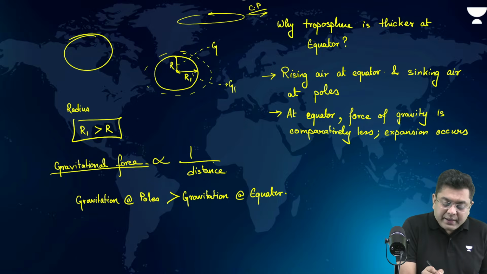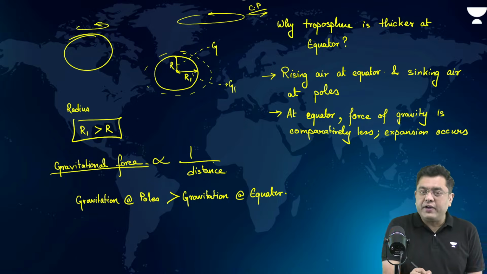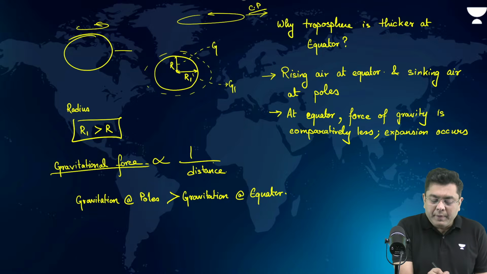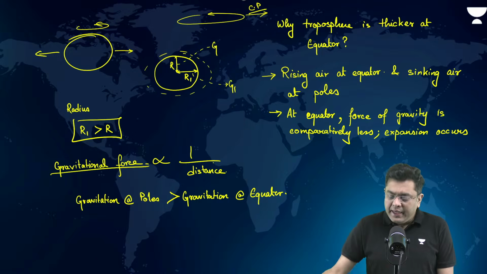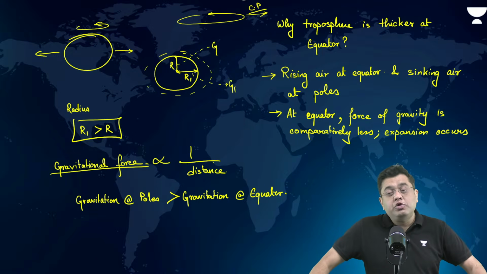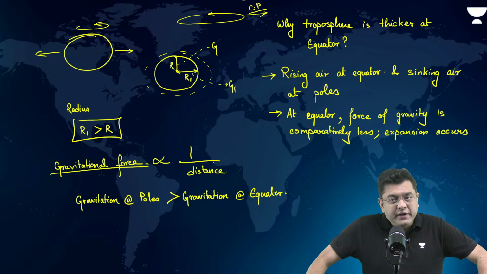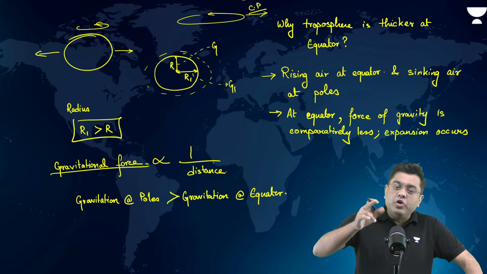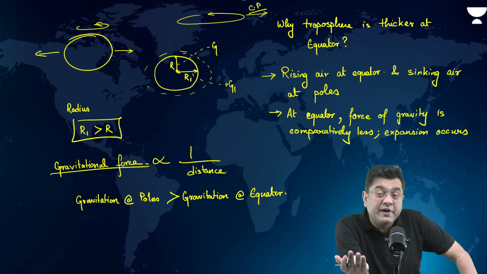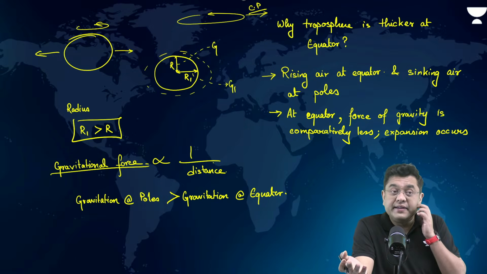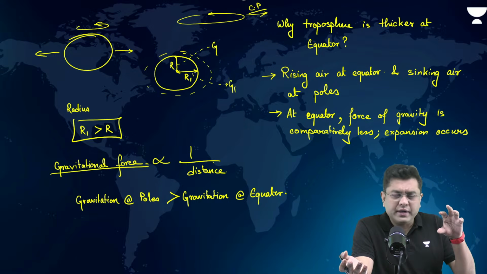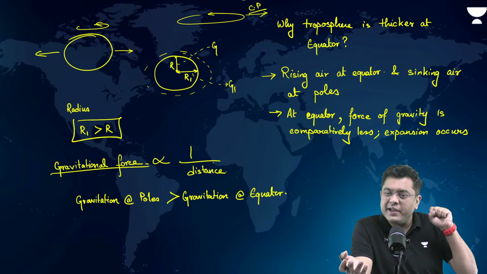Now, when planet Earth rotates on its axis, centrifugal force will be acting where? On the outside at the region of the equator, right? So these are some of the minor factors due to which the tropospheric height varies. Now, tropospheric height also varies from one season to another. For example, in winter season, whichever hemisphere you consider, if the air is very cold, it will shrink.